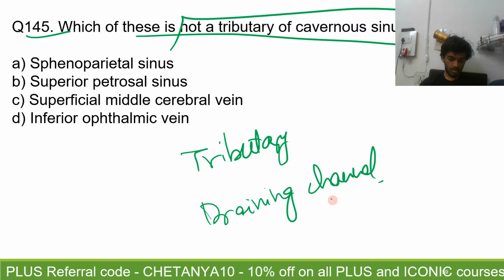Shabnam Khan has said A, that is sphenoparietal sinus. I just told you that the sphenoparietal sinus is a tributary of the cavernous sinus. It is coming from the lateral side. Sphenoparietal sinus is a tributary of the cavernous sinus. So the answer to 145 is not A, as I just explained.